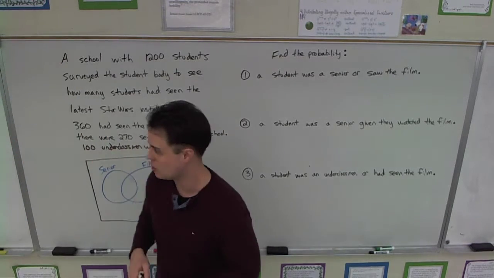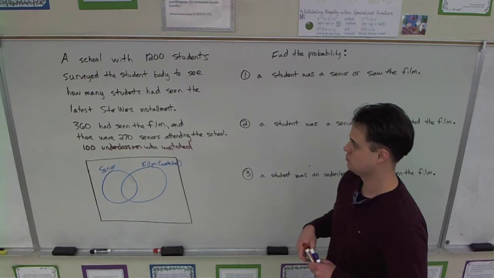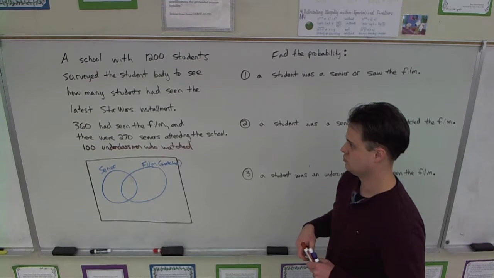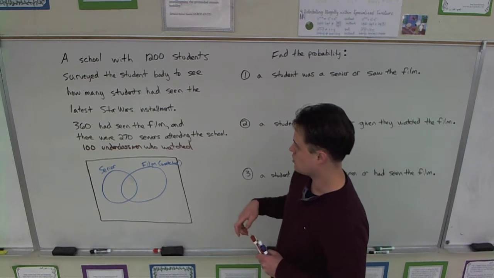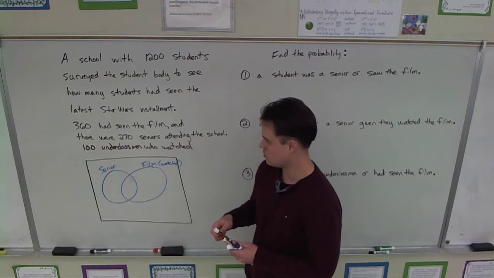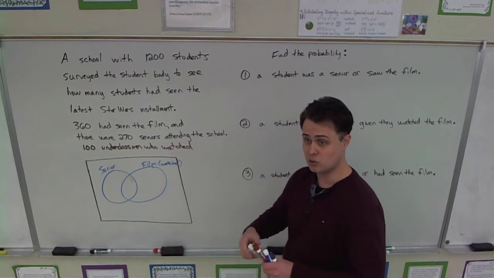It doesn't add up. Does that not make sense? Because it's 360 that have seen the film, 270, that leaves you with 90. So it needs to be 90 underclassmen, not 100. I'm not seeing it. So there's 360 have seen the film. Oh, because seniors attending the school, not seniors that have seen the film. Okay. Good question, though.